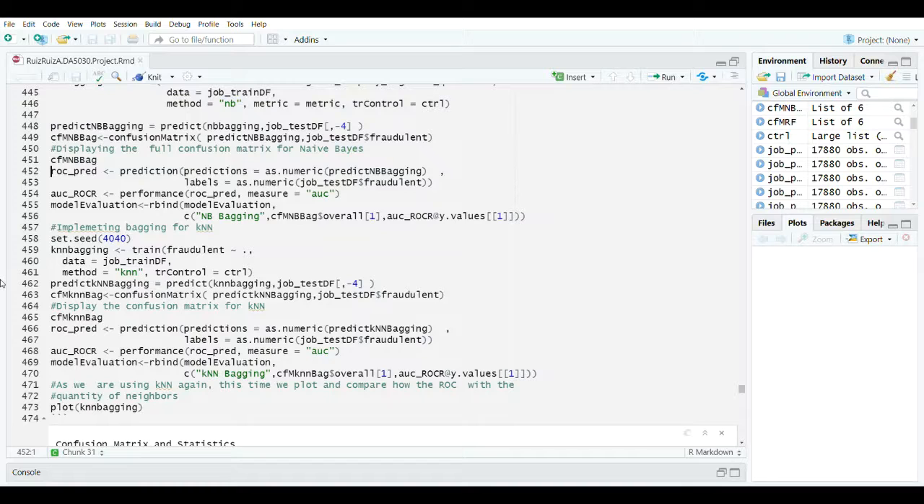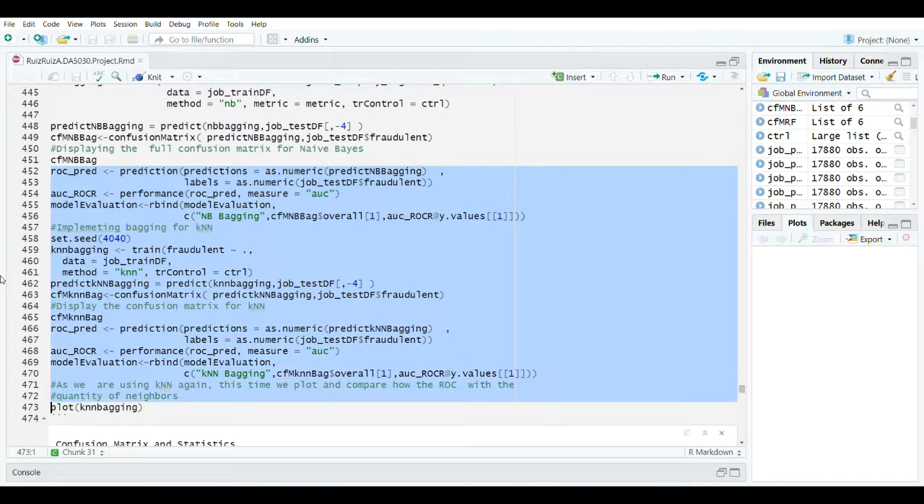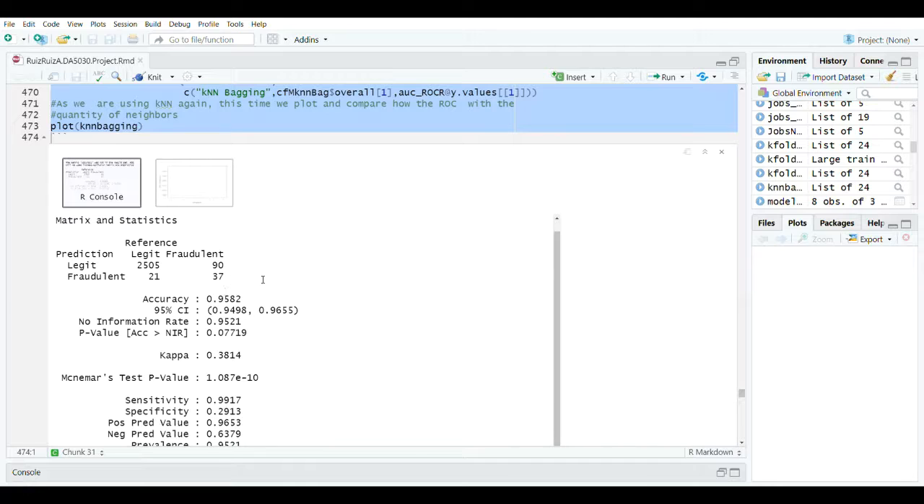Now let's make it run for KNN, and again, as we can see here, KNN with bagging still keeps a good classification of the legit and the fraudulent ones, but it didn't improve if we compare with the previous ones.